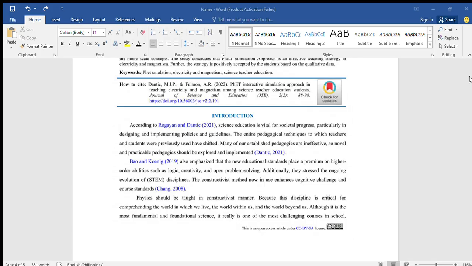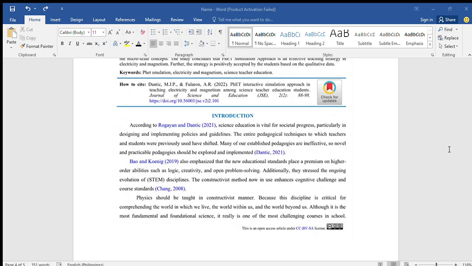So the subject matter is magnetism. For materials, we have magnets in any size, paper, paper clips, coins, plastic, copper wire, nail, and battery. For the preparatory activities, we have the routinary activity. And the next is the motivation. The teacher will begin a demonstration using a bar magnet and iron filings to get the attention of the students. So this is the first activity.